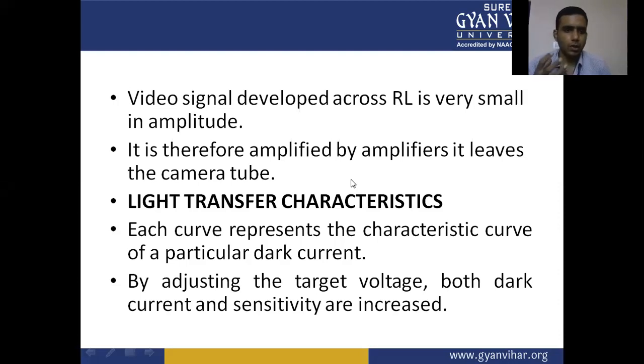Now, light transfer characteristics: how the light is converted into the electrical signal. Each camera tube has this type of characteristics. The Vidicon camera works on the photoconductive principle. Each curve represents the characteristics curve of a particular dark current. By adjusting the target voltage, both dark current and the sensitivity are increased.